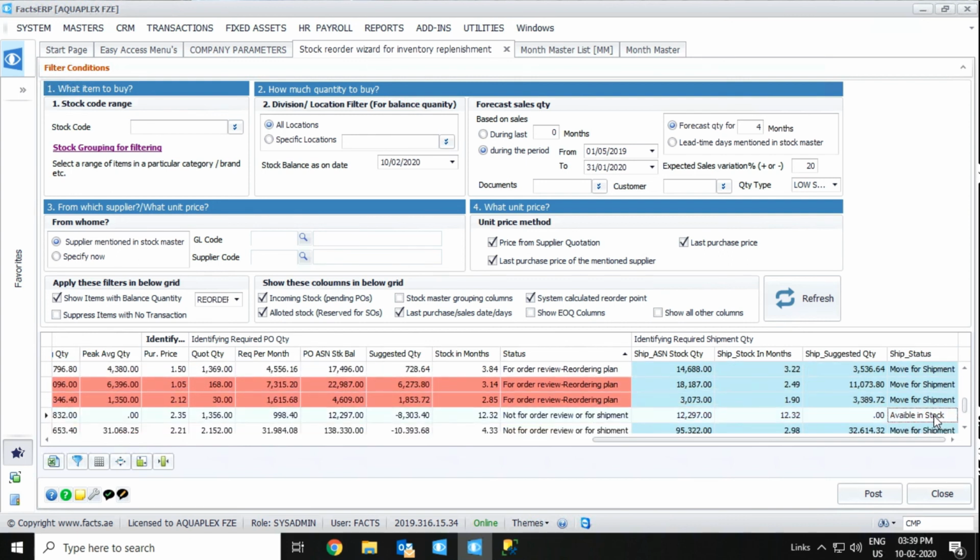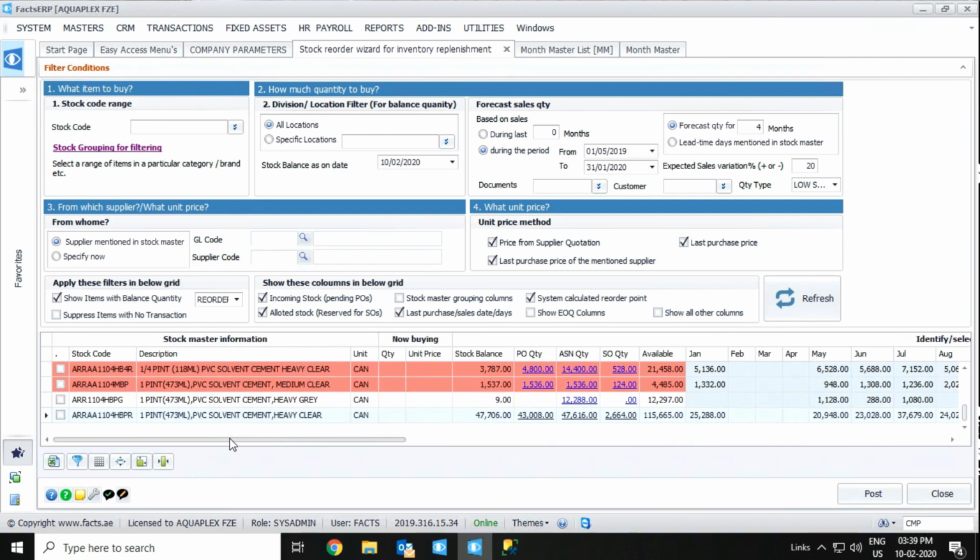That is the two status here. If it is greater than 4, it will show available in stock. If it is less than 4, it will show move for shipment. These statuses are always shown based on the forecast quantity months we entered.